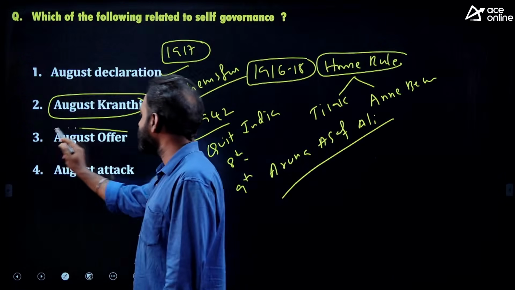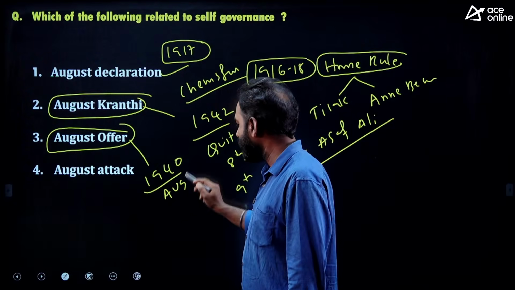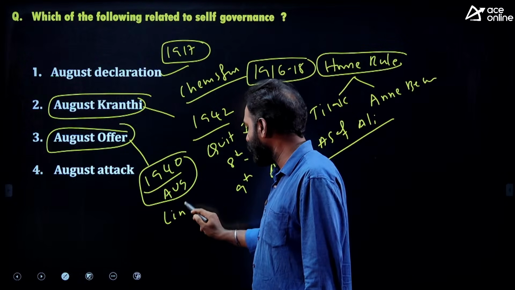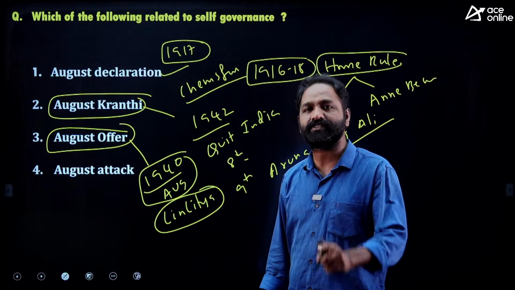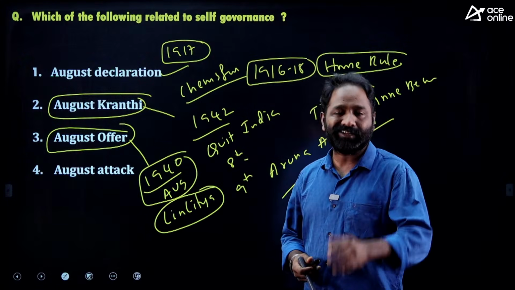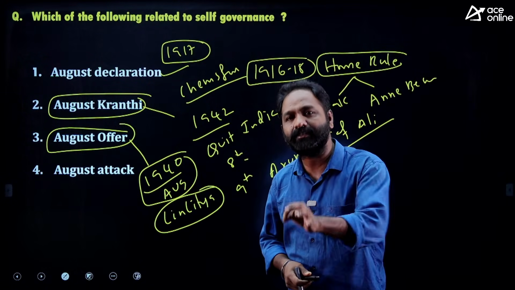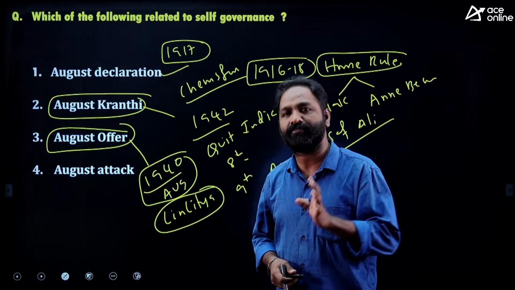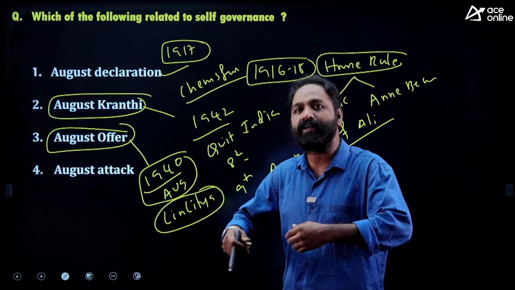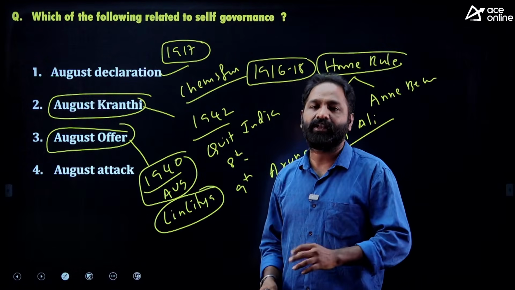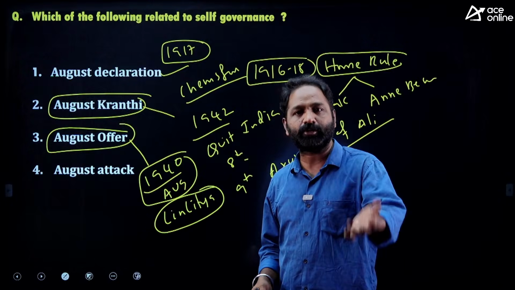And next comes August Offer. August Offer is nothing but August 1940. In August 1940, Lord Linlithgow was the viceroy. He gave an offer because in 1939 World War II started. When World War II started, the British government decided to take help from the Congress party. So they wanted the support of the Congress party. In order to get the support of the Congress party and Indians, Viceroy Linlithgow gave an offer to Indians in the month of August 1940. We call it the August Offer. In the August Offer, they said that in the future we will give dominion status.